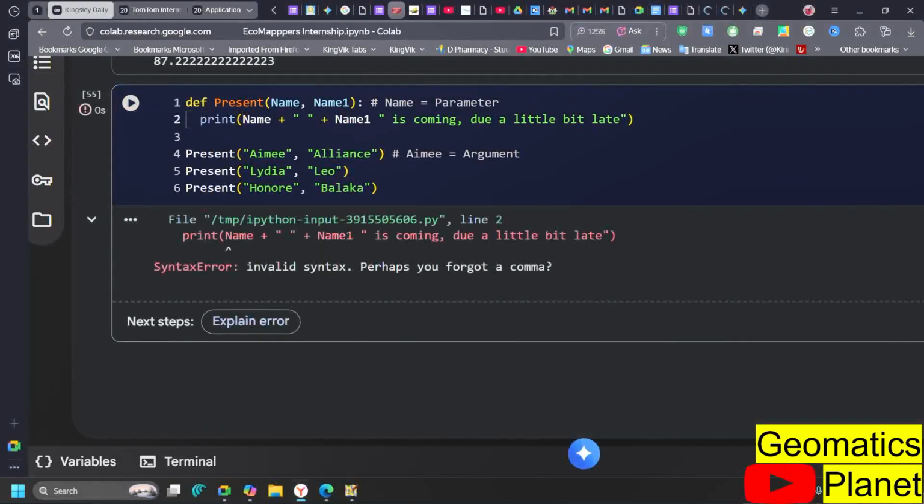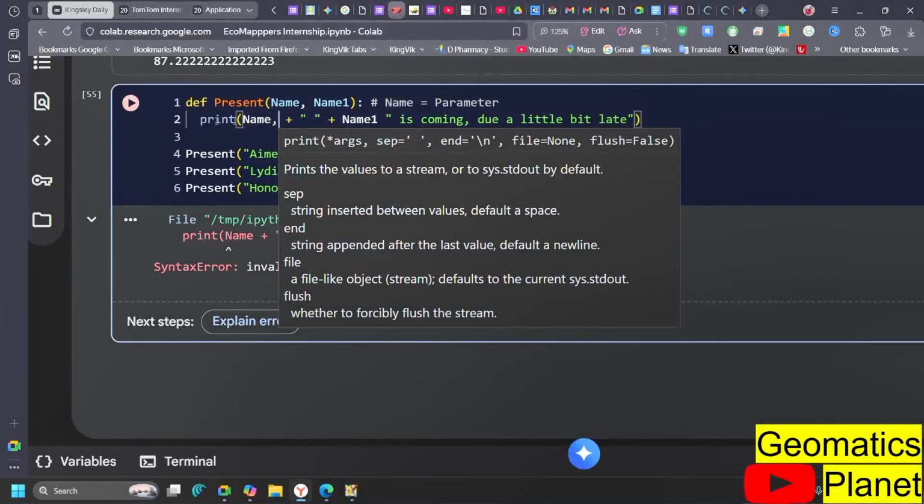First name is parameter 1. Then the second one is this, then plus this. It says name is coming, invalid syntax, perhaps you forgot a comma.